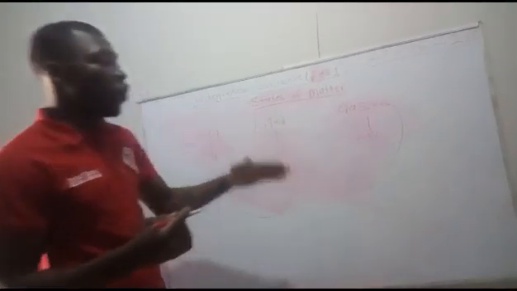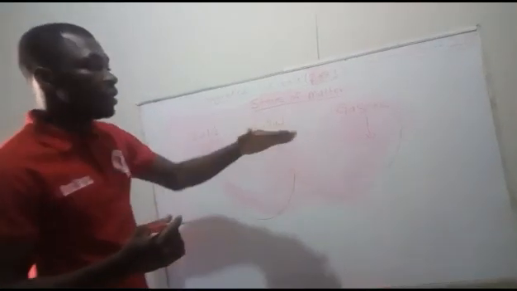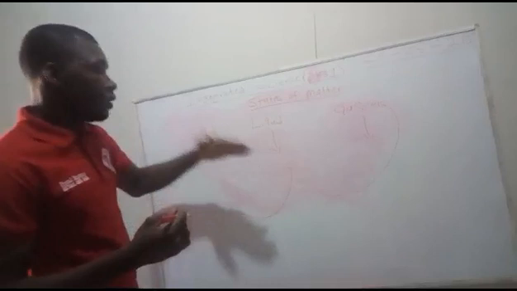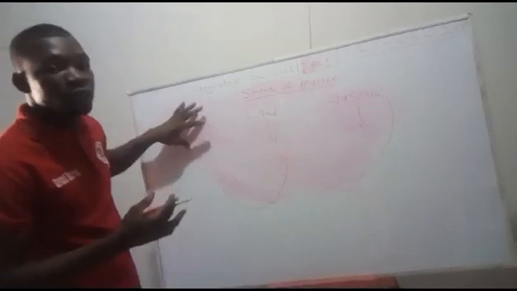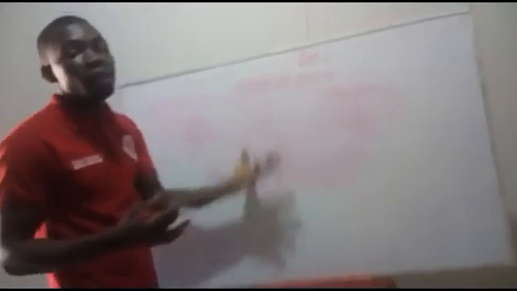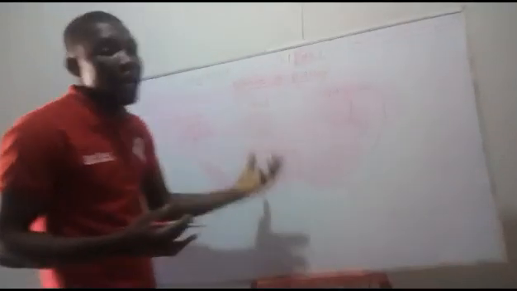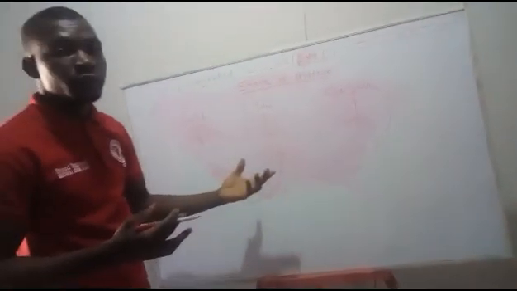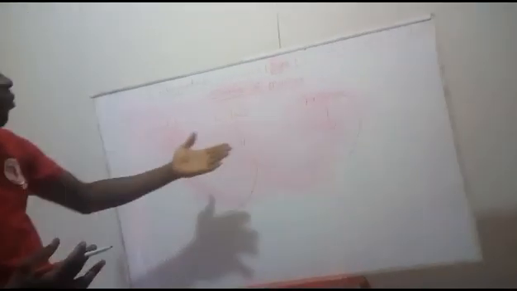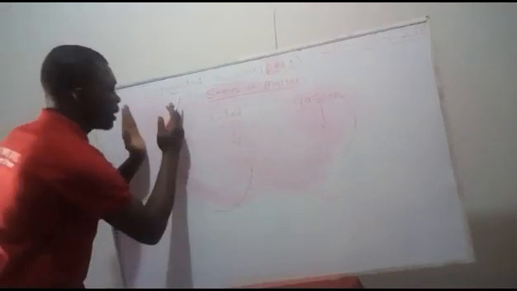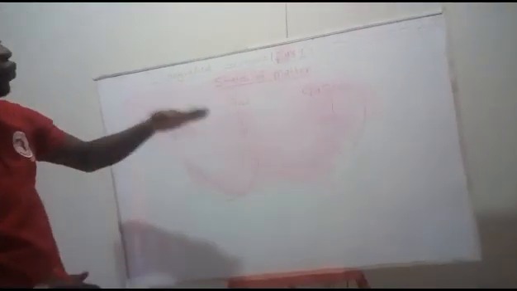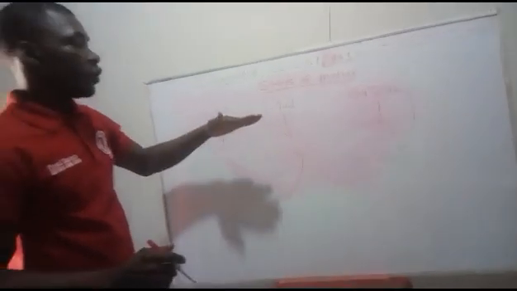So that is actually the objective for today, and I think we have achieved that. Now we are able to mention examples of matter that are solid, examples of matter that are liquid, examples of matter that are gases. And using ice block as an example, it can be seen as solid, at the same time liquid, at the same time gas. So this is actually what we needed to know in today's lesson when it comes to states of matter.